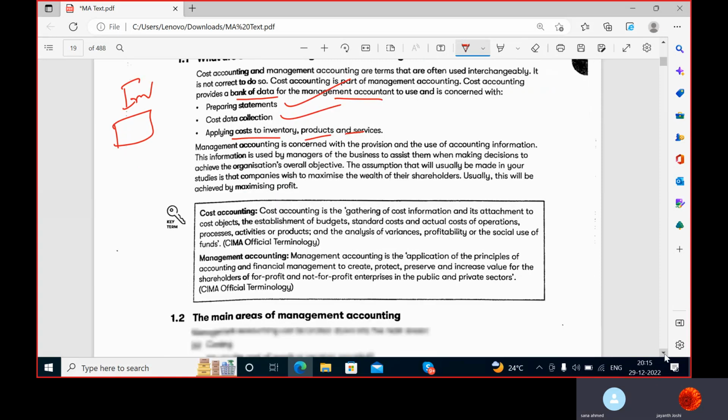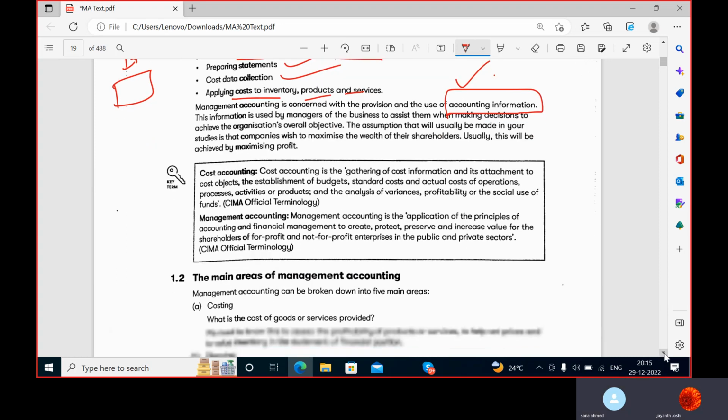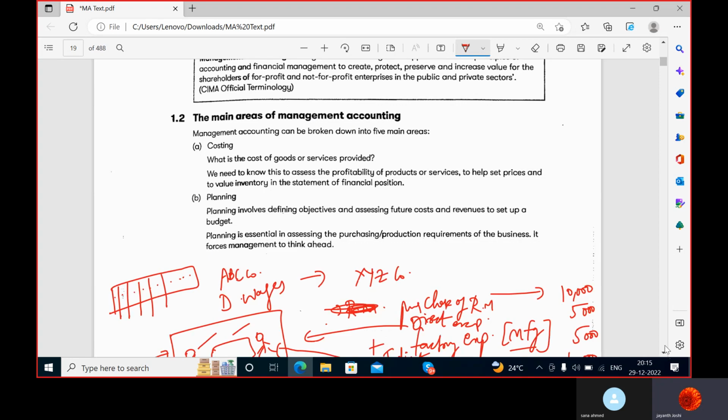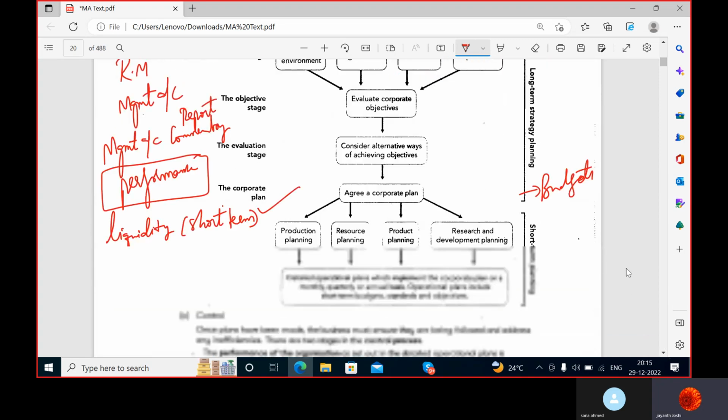And the management accountant, as I said, takes the accounting information as his base and forecasts the future of the company. What does he do? He forecasts the future of the company. He will prepare the reports. Those reports can be taken by potential investors, and based upon the reports, they can decide whether to invest in a company or not and maximize their wealth. I've already explained these points practically.